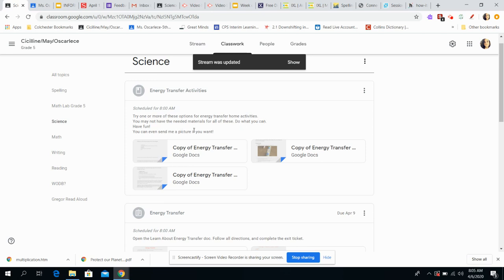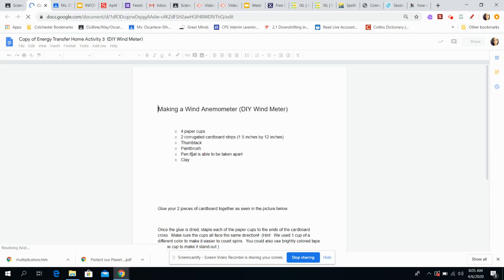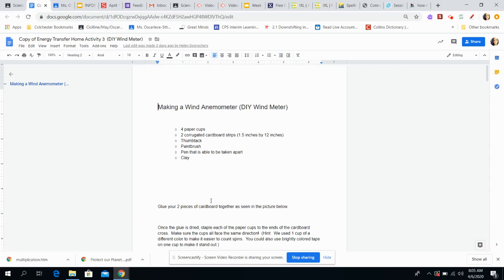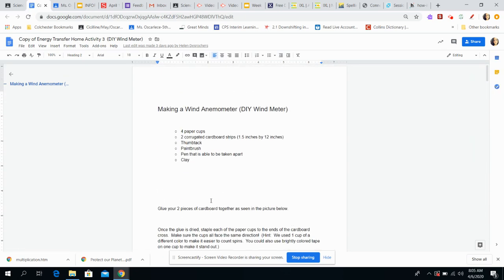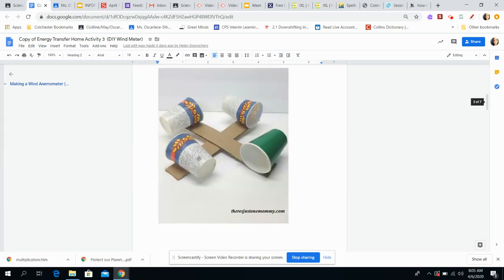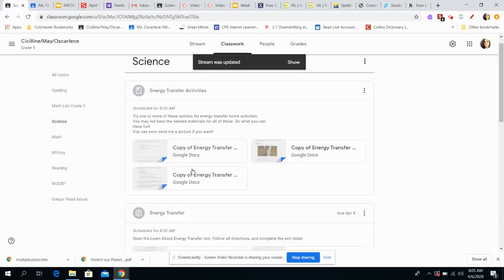Have fun. Send me and Mrs. May a picture if you want. Okay, so here's one option. I actually haven't looked at this yet. This is for making a do-it-yourself anemometer, which is a wind meter. So that's a pretty cool experiment. If you have paper cups, cardboard, thumbtacks, paintbrush, pen you can take apart, and clay, or maybe like Play-Doh or something, that's pretty cool that you can make that. That's one choice.